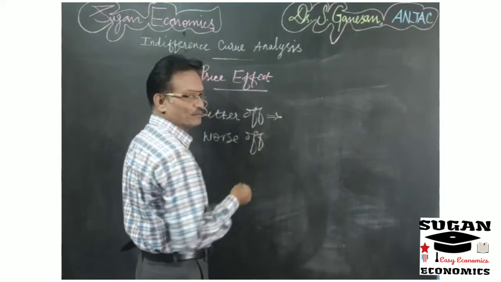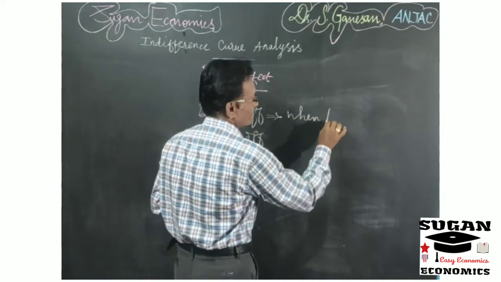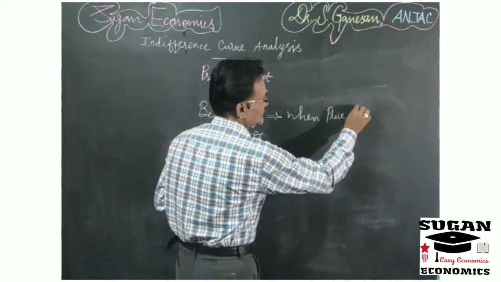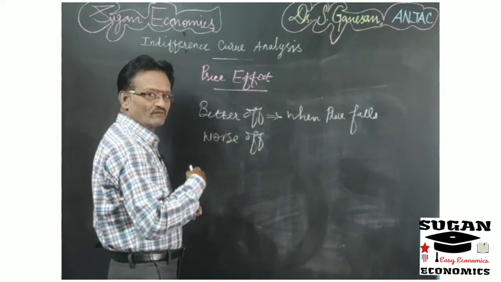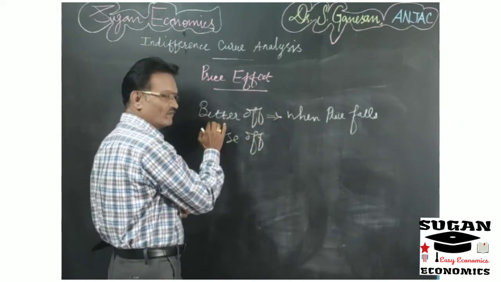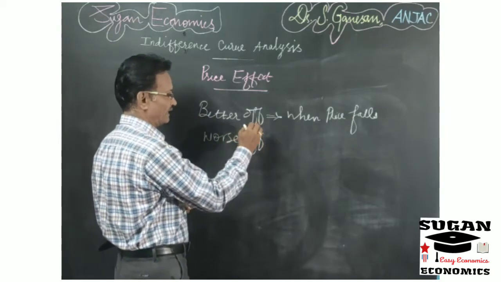When price of a commodity falls, the real income of the consumer increases, so the consumer will buy more of the commodities and he will be better off.